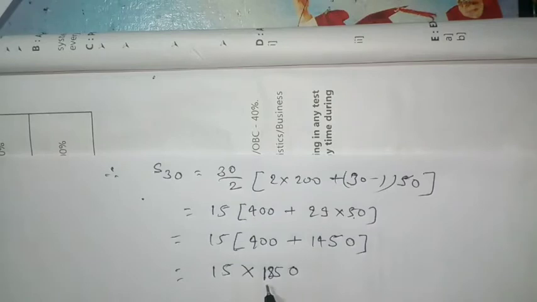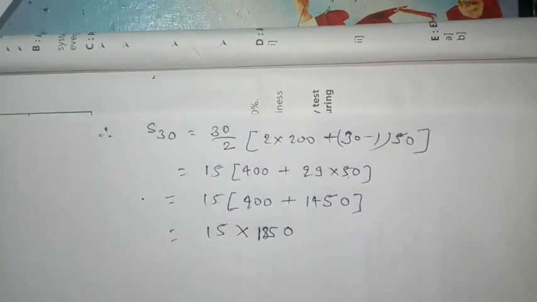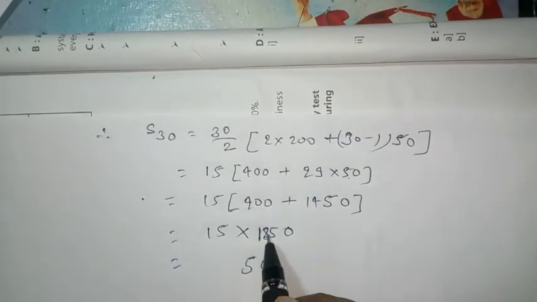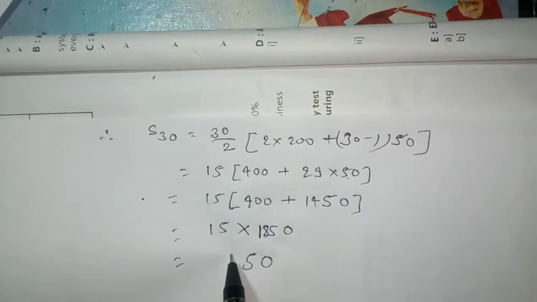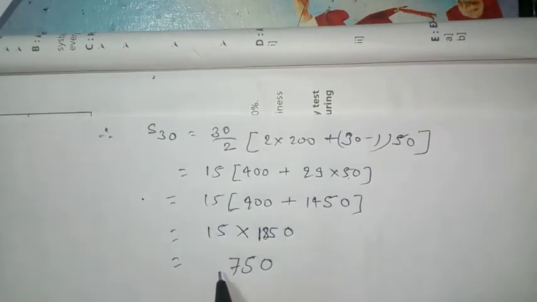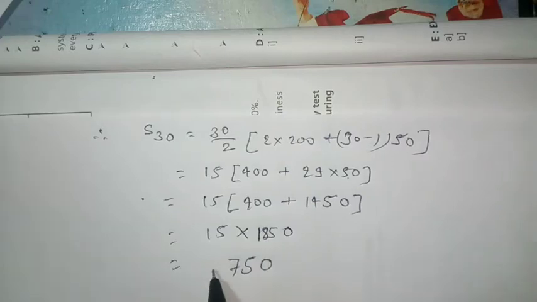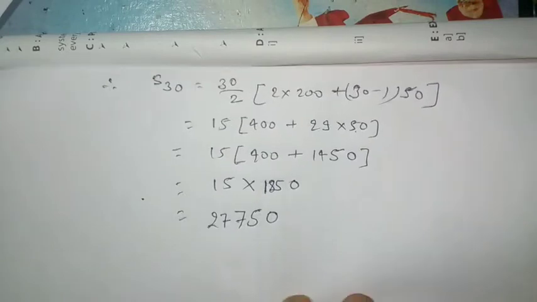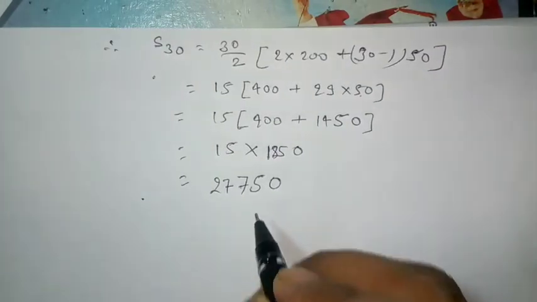We multiply 1850 by 15, then we get 27,750.